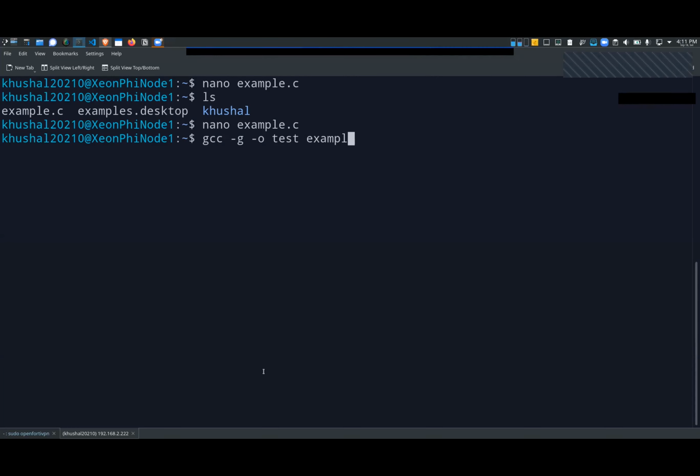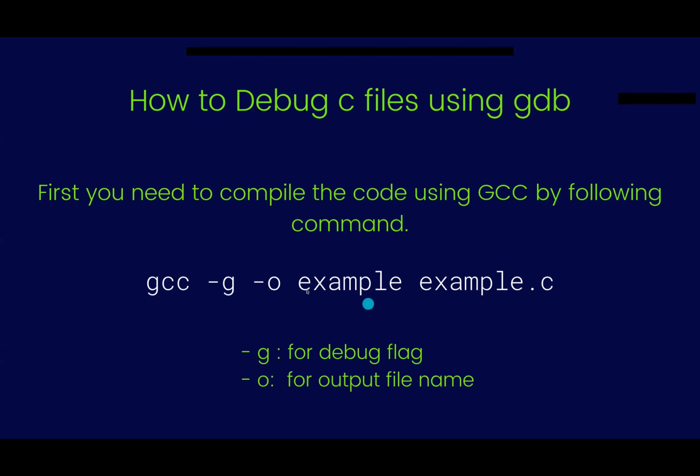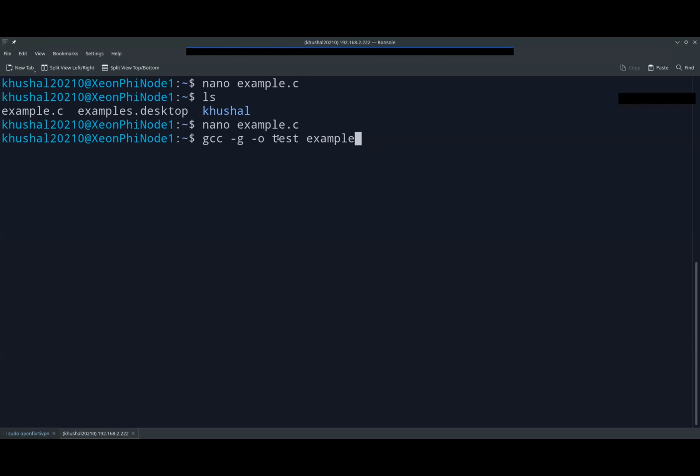Okay, so someone has raised a hand. Yeah, Naman, you can ask. So what is the example exactly? Is it the file name? Yeah, example.c is the file name. This example is just the first; you wrote example two times. What does the first example refer to? This is the output binary file name. Here we are using test, right? We can just use example or your name or my name, anything else. The first one is the output and the second one is the input.